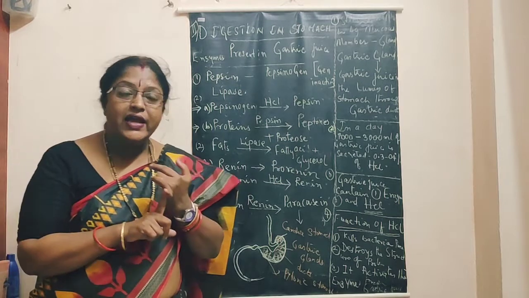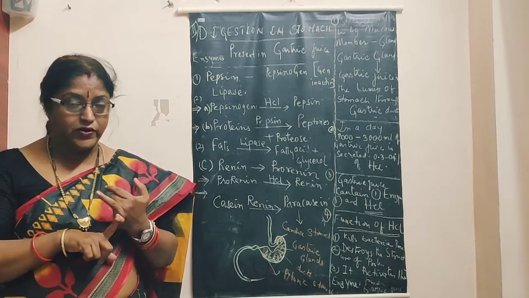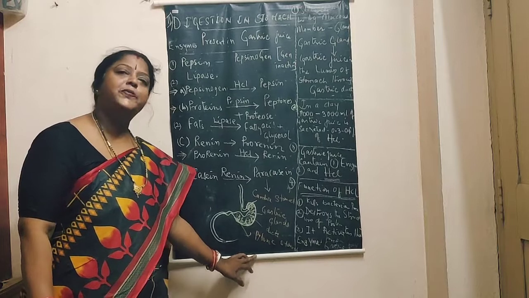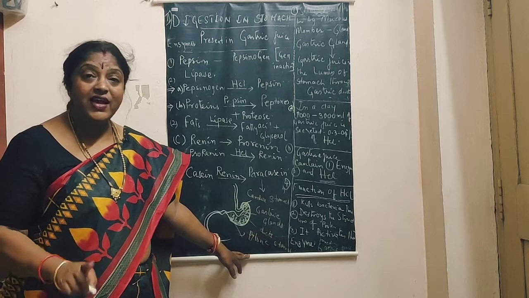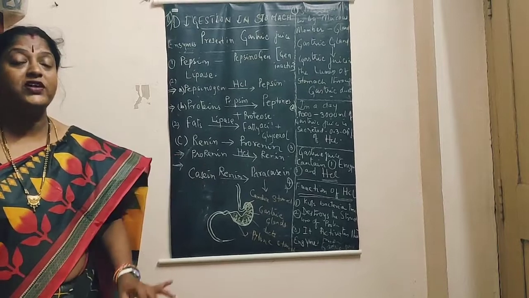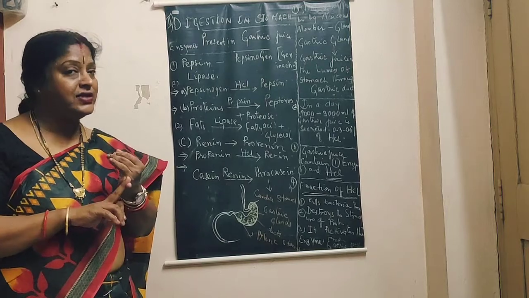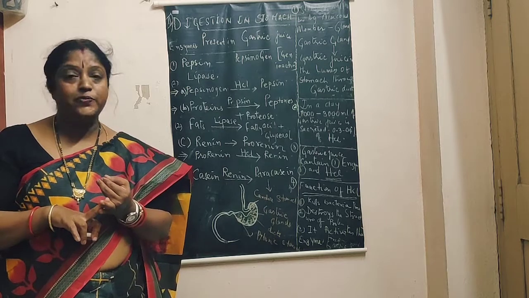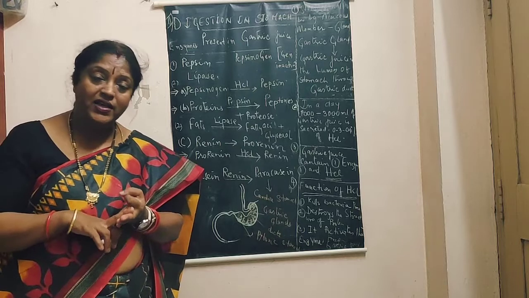The first one is, it kills the germs and bacteria that accumulate in our food. The second one is, it destroys the structure of proteins so that protein is easily digested. The third point is, it activates the enzymes present in the gastric juice. So the 3 important functions of hydrochloric acid are: it destroys germs and bacteria, it destroys the structure of protein so that proteins are easily digested, and it activates the enzymes in the gastric juice.